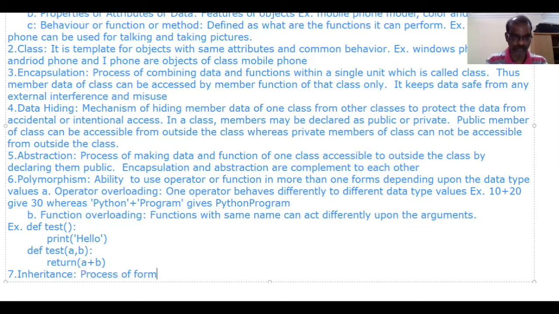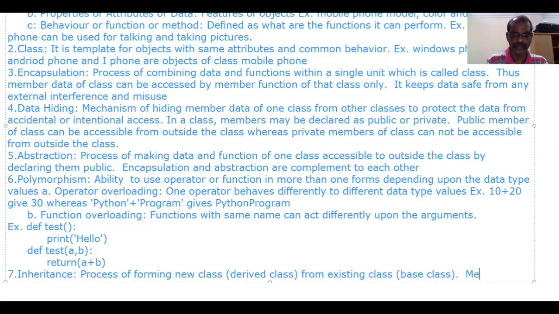Last one is inheritance. It is the process of forming a new class, called the derived class, from the existing class, called the base class.